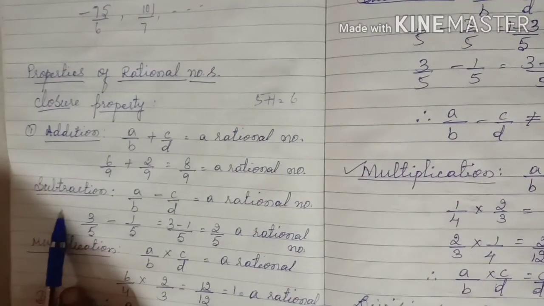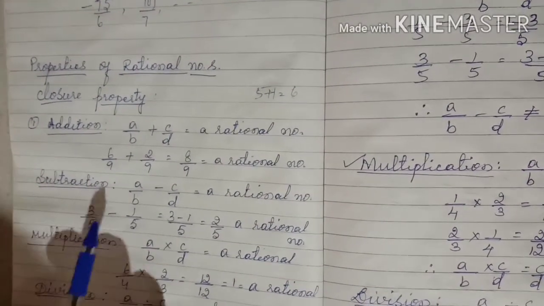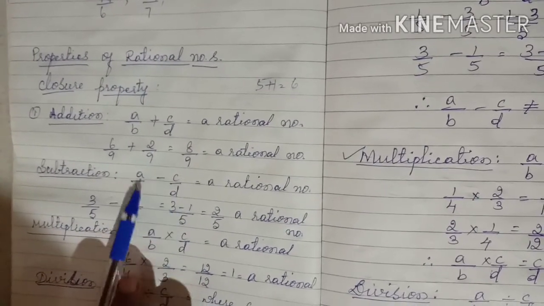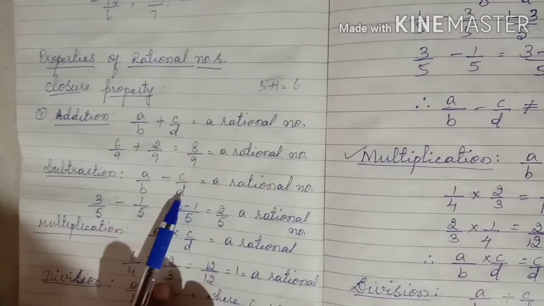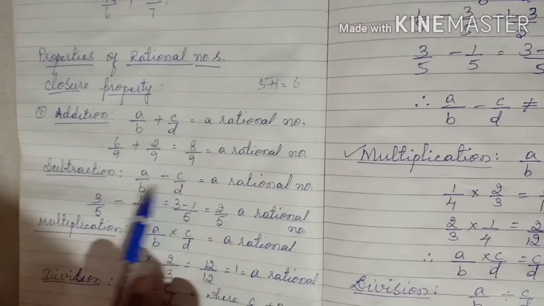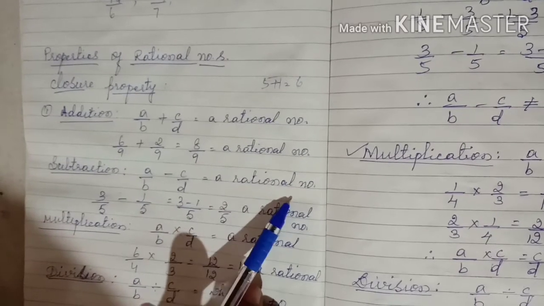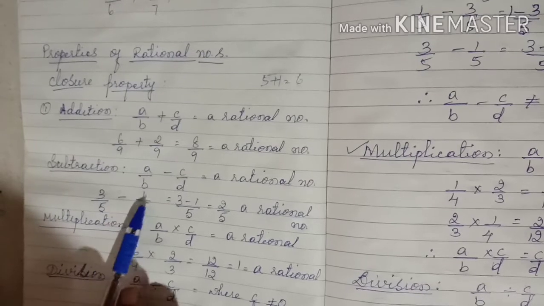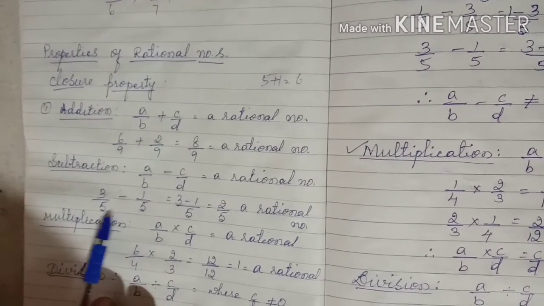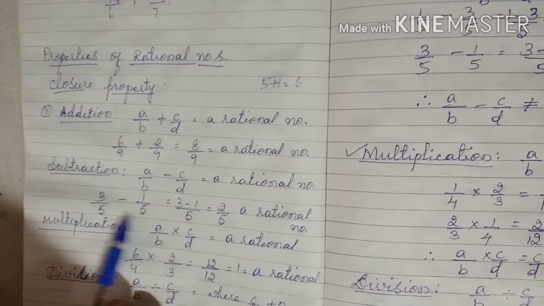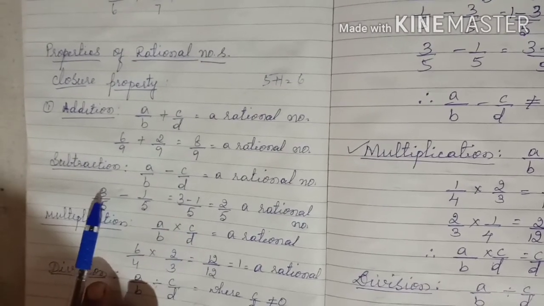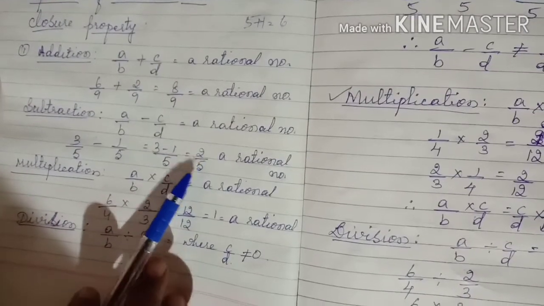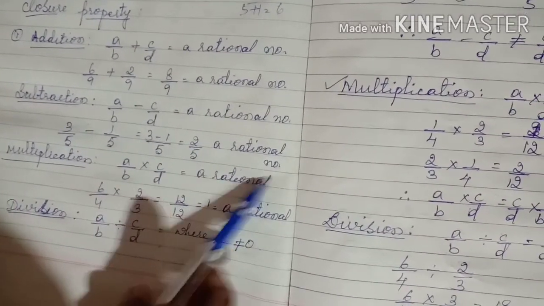Then next comes subtraction, that is a by b minus c by d. Suppose a by b is a rational number and c by d is a rational number. If we subtract both, we get back a rational number. For example, 3 by 5 is a rational number, minus 1 by 5 is a rational number. If you subtract this, what do you get? Since denominators are equal, write that. Then the numerators, 3 minus 1, is equal to 2 by 5. It is a rational number.